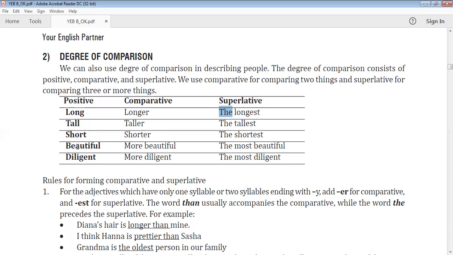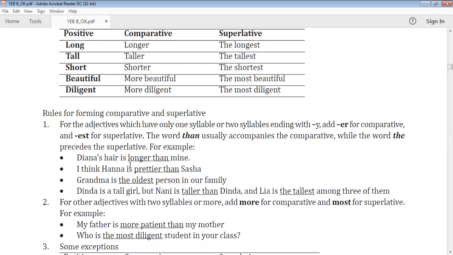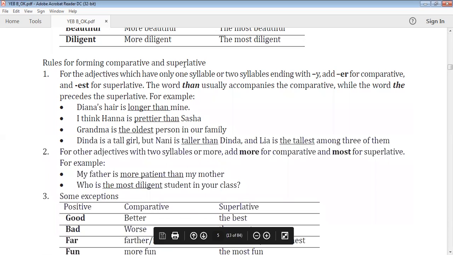And then beautiful. How many syllables? Three. So of course we have to put more, not er, because it's more than one syllable. Put more before the adjective, before beautiful. So more beautiful, and then the most beautiful, must be with the. Diligent, three syllables, right? So more diligent, the most diligent. Again, then rules for forming comparative and superlative.